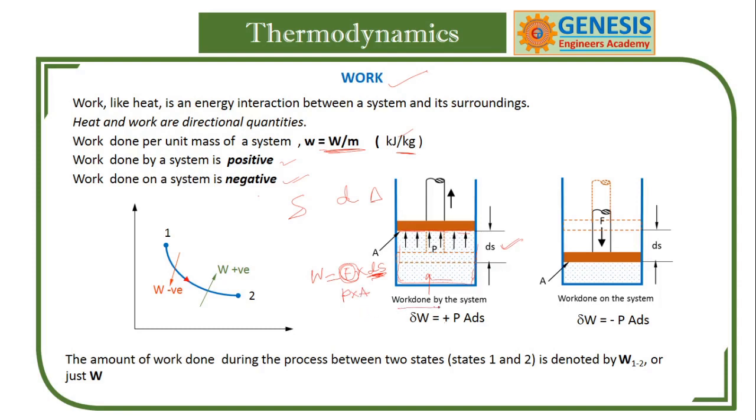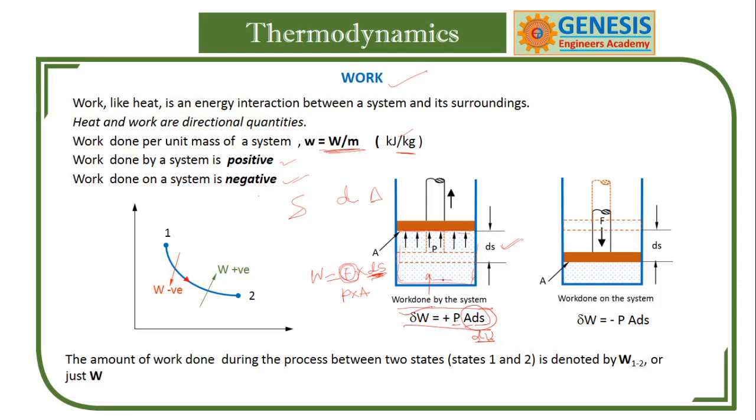So the infinitesimal work done by the system is P A into ds, which can be taken as P dV, pressure into change in volume. Here the volume changes, which is why there is a displacement.